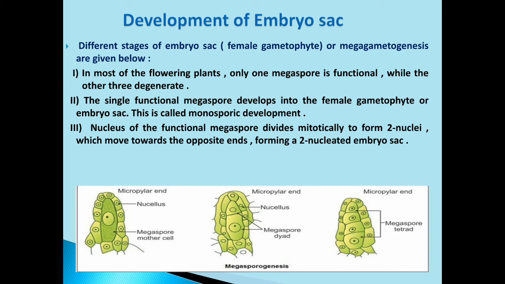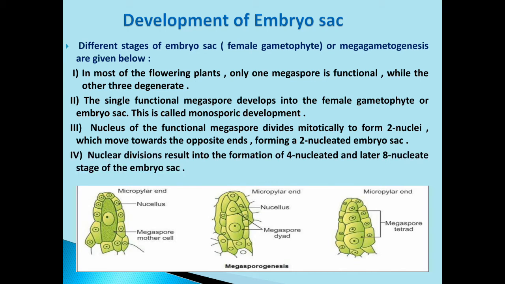The nucleus of the functional megaspore divides mitotically to form 2 nuclei. Can you see in the second diagram 2 nuclei which move towards the opposite ends? They are moving towards opposite ends, forming a 2 nucleated embryo sac.